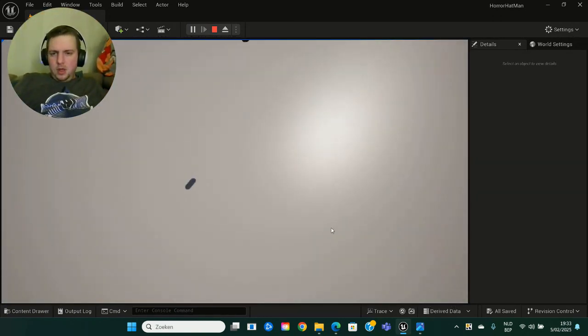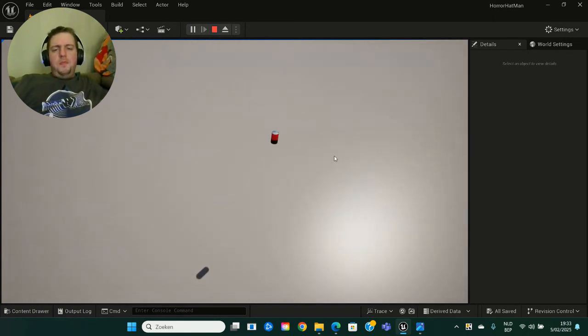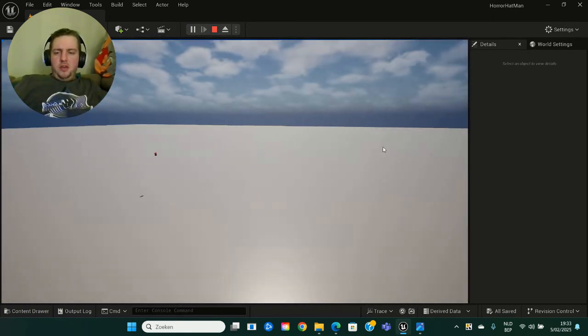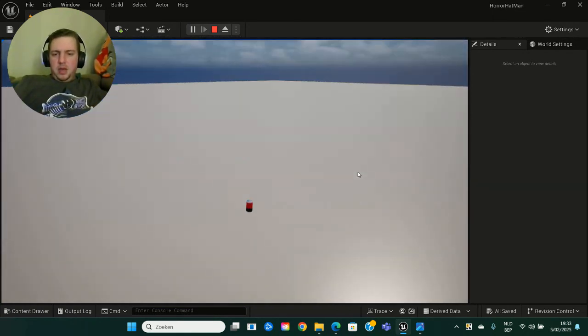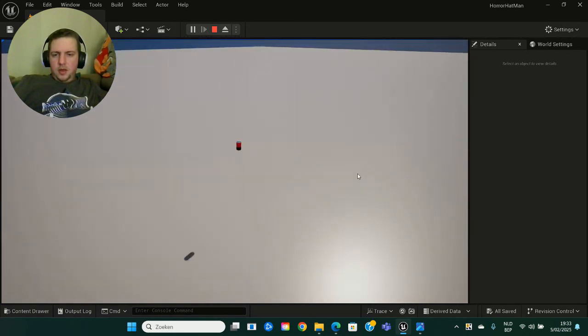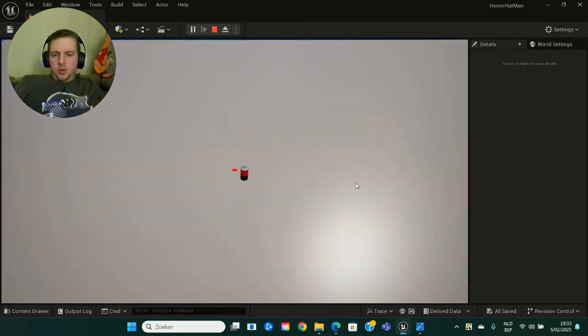But anyways, this is the world that I have created, and this is the battery. These are just some dev stuff that I put in, but once I press E, it should interact with the battery.